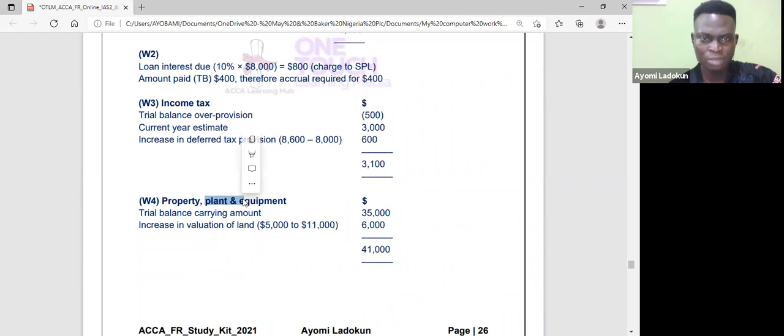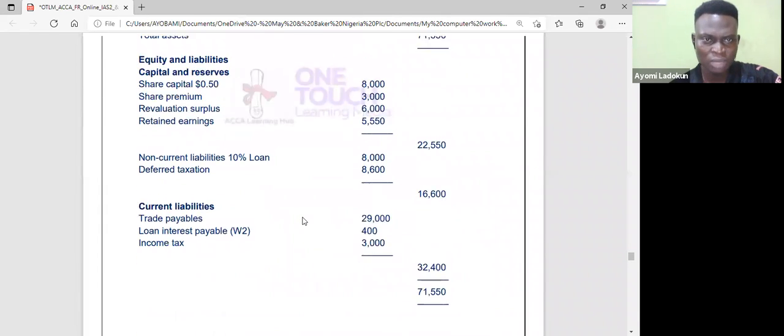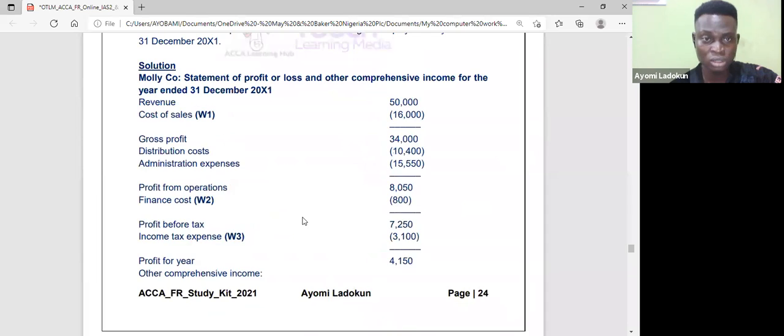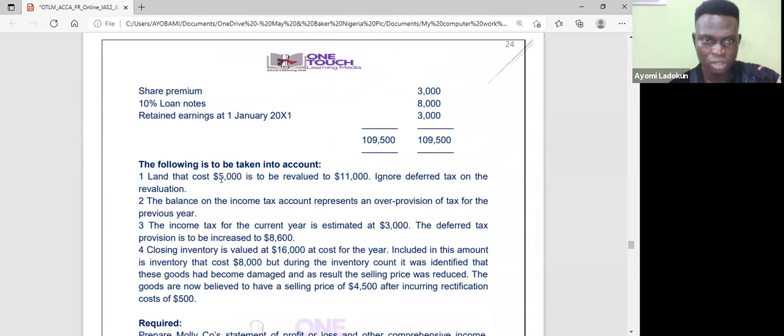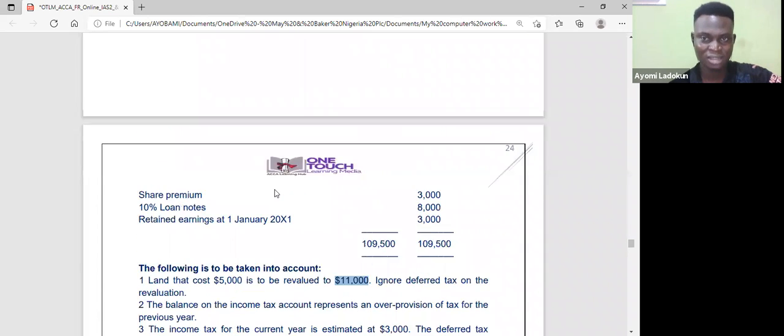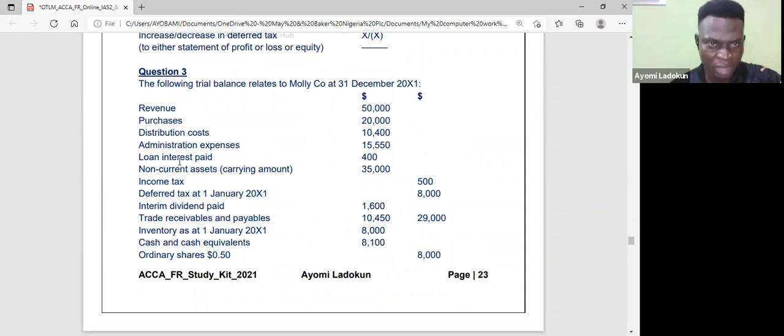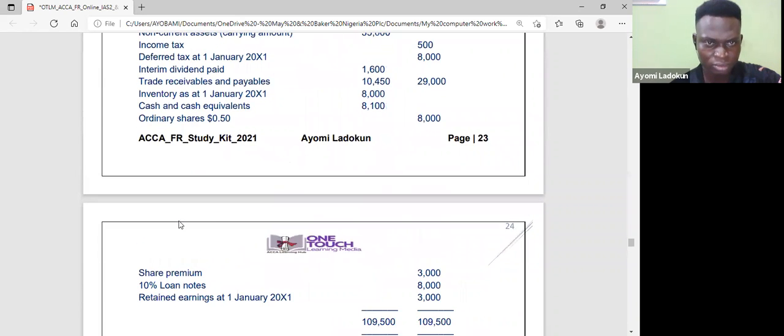Then my PPE in the trial balance, I have the current amount to be 35. Then I revalue upward. Okay. So I have 6,000. So that's the increase in valuation of land. So let me see what they said there. Although they said we should ignore deferred tax. Remember. So the land that cost 5,000 to be revalued to 11. That's 6,000, right?